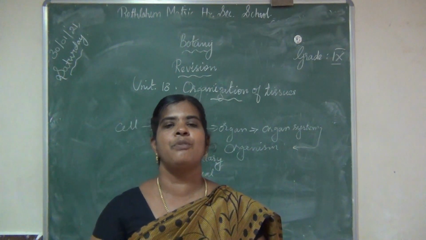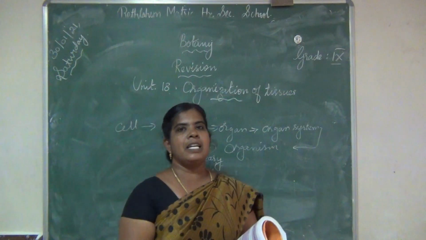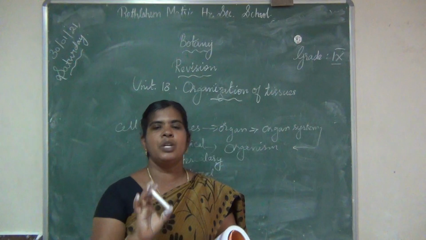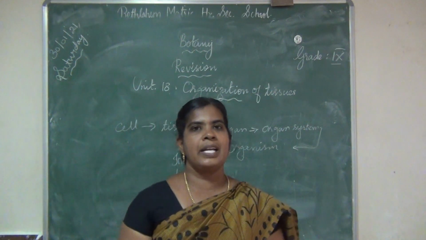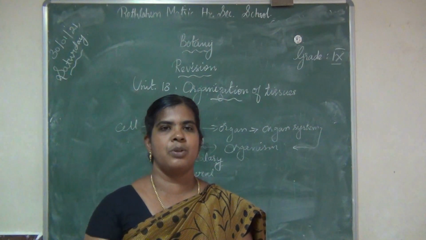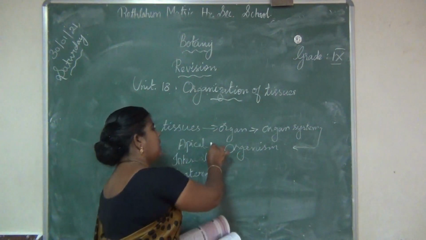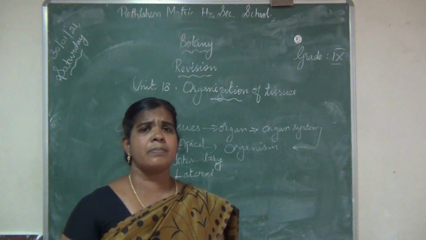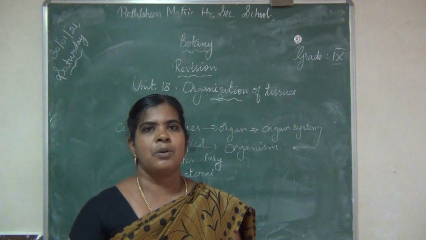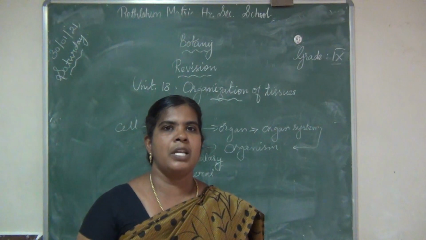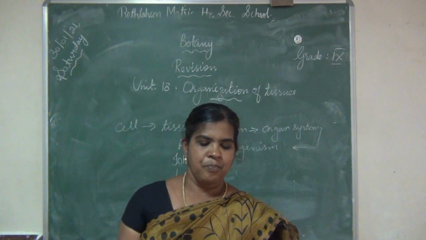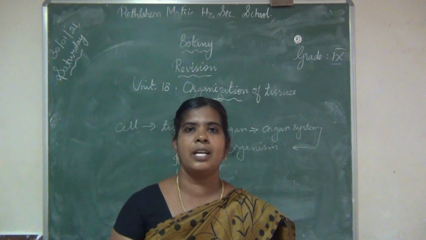If this question is asked, explain the types of meristem based on their position in the plant body, you have to write the types, then you must write the location and their function. So apical meristem is present at the apex of stem and root, particularly the growing point. What is the function? It helps in increasing the length of the plant, both in root and shoot.